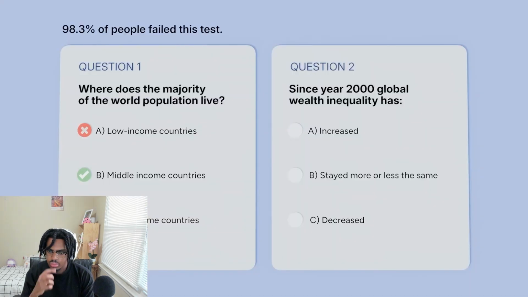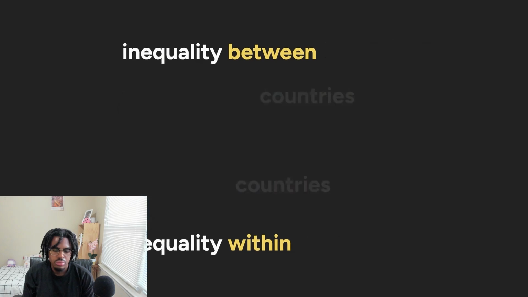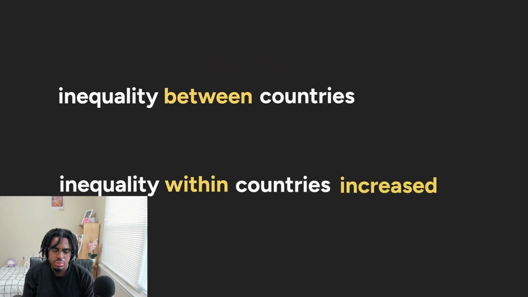But the answer, to my own surprise, is C. Global inequality has actually gone down. Whoa, okay. But how's that possible? To be very blunt, reducing inequality between Malawi and the UK is much more important than reducing inequality within the UK. Although inequality within countries went up in many regions, the inequality between countries has gone down.